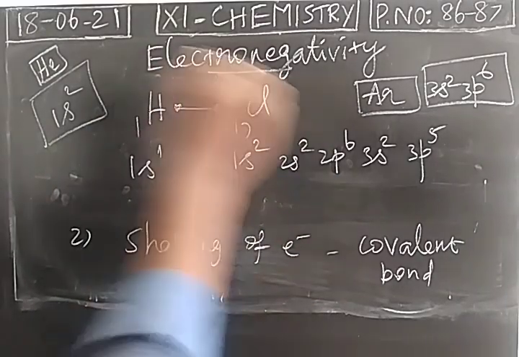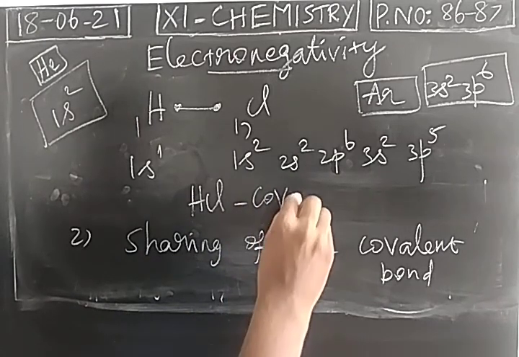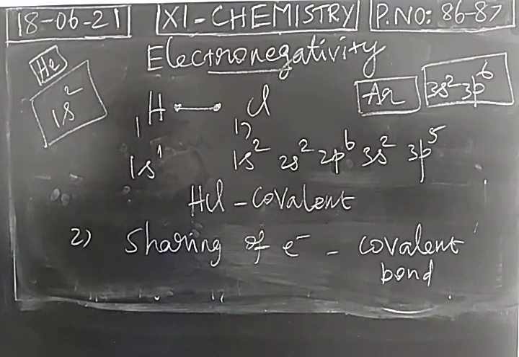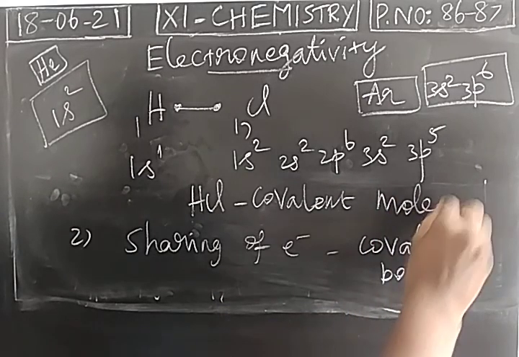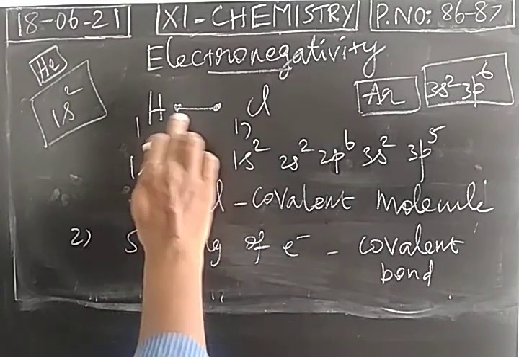Now what about the nature of the molecule? Hydrogen chloride molecule is a covalent compound. The bond formed is actually a covalent bond. So the molecule is a covalent molecule. So consider two unstable atoms, hydrogen and chlorine. When both are coming closer, there should be a bond formation. We may expect ionic bond formation, but transfer of electron is not possible. Hydrogen cannot become 1s0 configuration, but chlorine needs one more electron to attain the electronic configuration of argon. So both unstable atoms are mutually sharing the valence electrons. A covalent bond is formed.